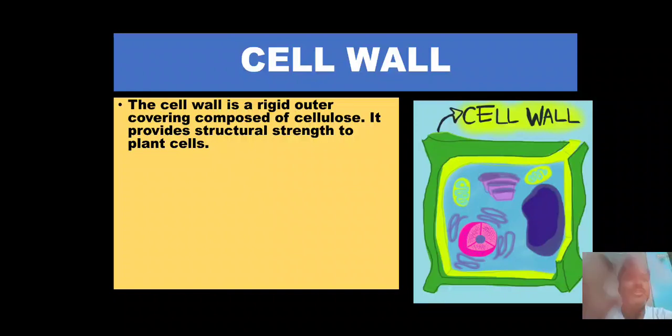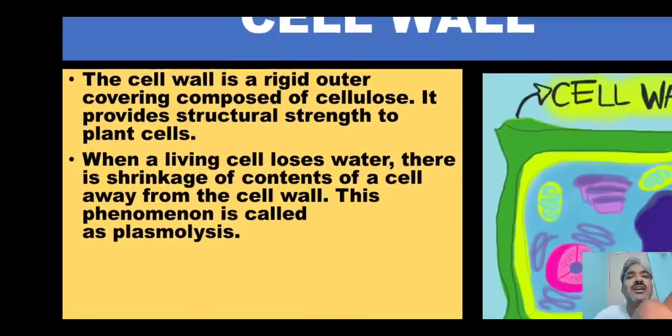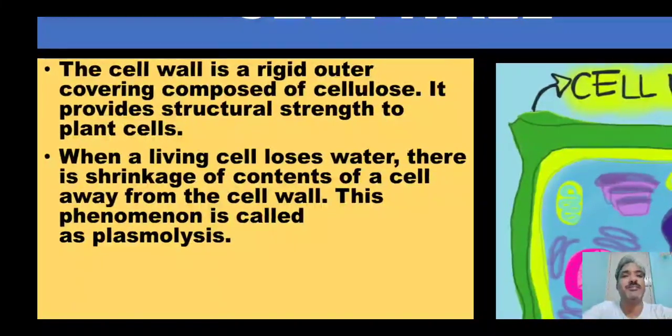It is found only in plant cells, and these are the main points. The cell wall is a rigid outer covering which is made up of cellulose. Cellulose is a kind of sugar, and it provides structural strength to the plant cell. And rigid means strong.